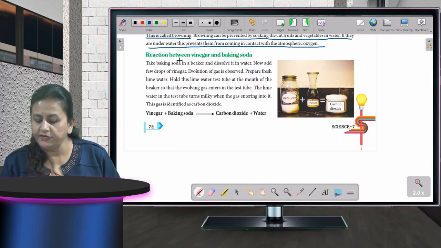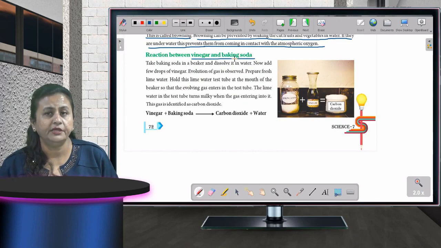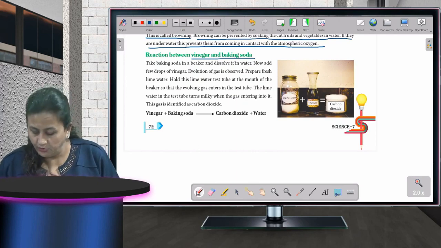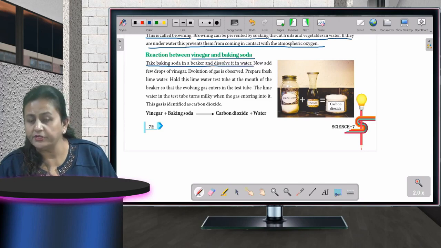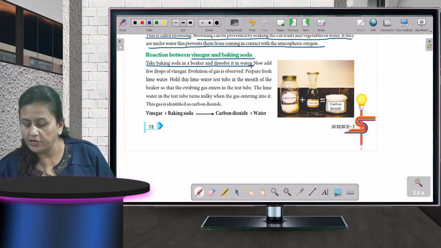Reaction between vinegar and baking soda. Vinegar और baking soda में क्या reaction होते हैं? Now start. Take baking soda in a beaker and dissolve it in water. एक baking soda लिया एक beaker में और उसको dissolve करा. Now add few drops of vinegar.